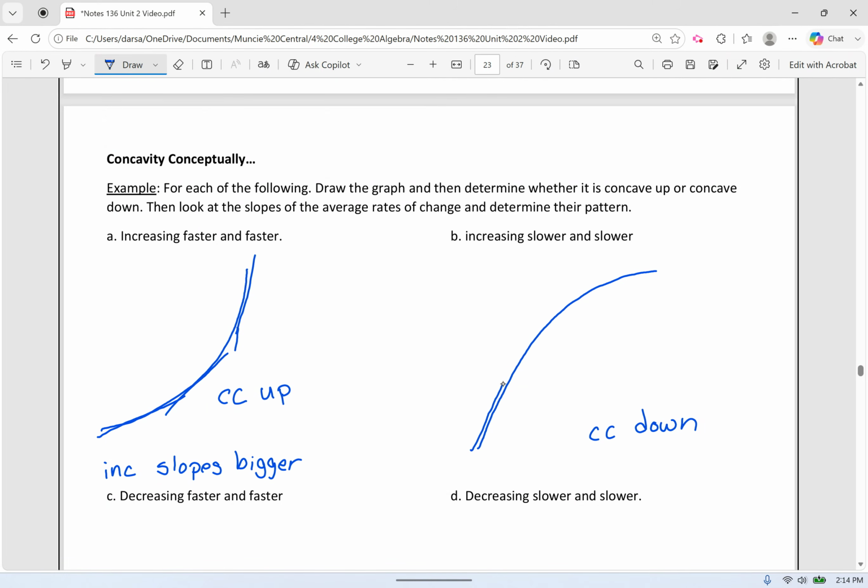Whereas with the concave down, we have a very steep slope here at the beginning, but as we keep going, the tangent line slopes, those average rates of change, are getting slower and slower. Those slopes are getting smaller and smaller. So if we're increasing, but the slopes are getting smaller, then what we see is something that is concave down. So that's how we can look at something and determine, is it increasing, decreasing, concave up or concave down, when we're thinking about, is it going faster or slower?